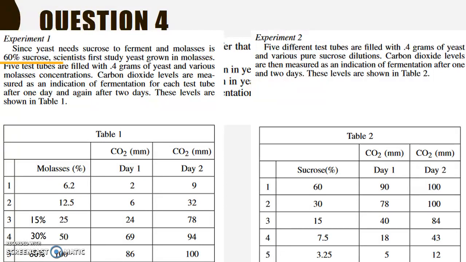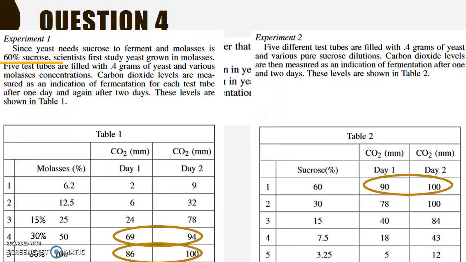This is a trick that test writers put in here to see if you're really paying attention. I can't make a comparison unless I know how much sucrose is in each experiment. Once I know how much sucrose is in each experiment, I can begin to make comparisons. Notice here I have my 60% sucrose. The numbers don't seem that terribly different, 86 or 90 on day 1 and 100 on both day 2s.